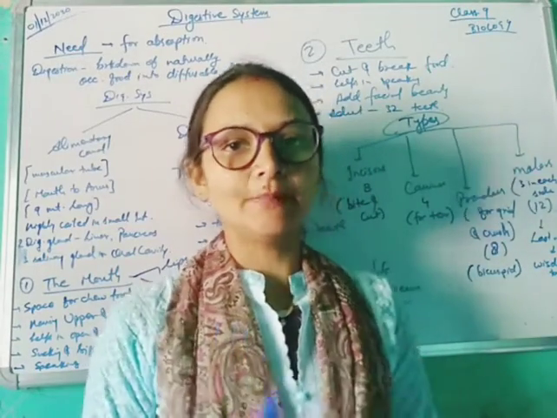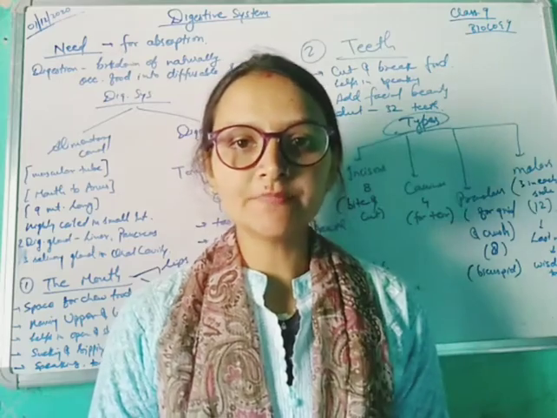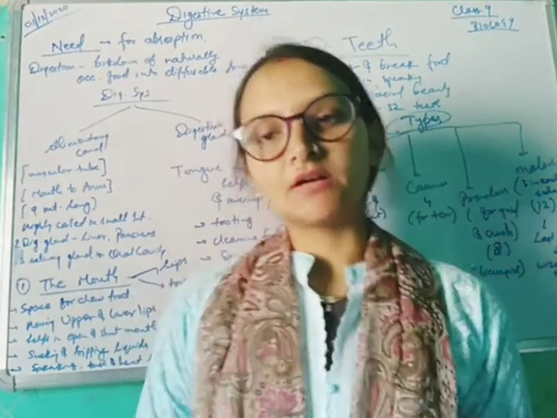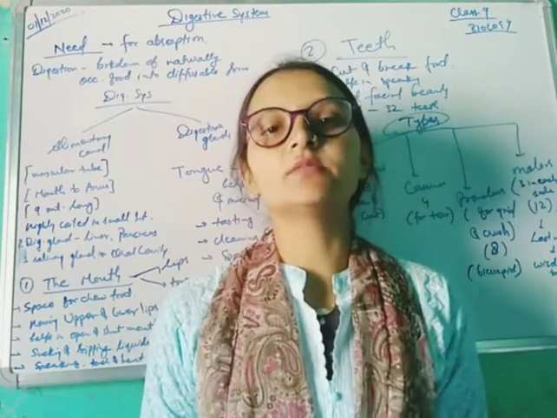Now, what happens in digestion? We eat lots of food, the naturally occurring food in our surroundings, but the cells of our body absorb it in another way.